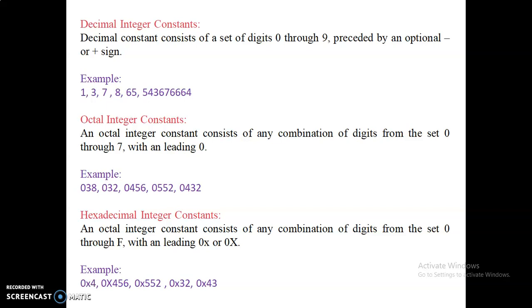And then the second type is the octal integer constant. An octal integer constant consists of any combination of digits between 0 and 7. Those are called octal integers, but the numbers have a leading 0.